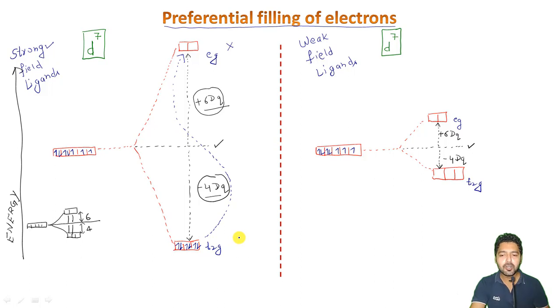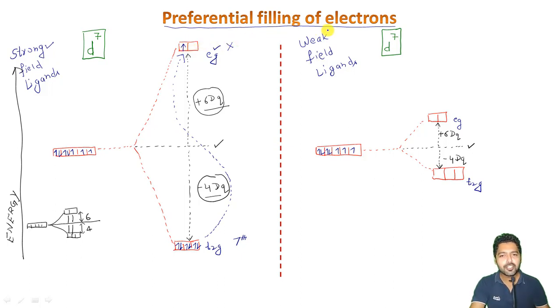Okay, and now the seventh electron, because there is no choice, has to be accommodated in the higher set of orbitals, the EG set of orbitals, such that I can show the seventh electron like this here.